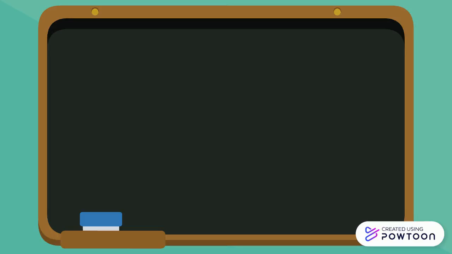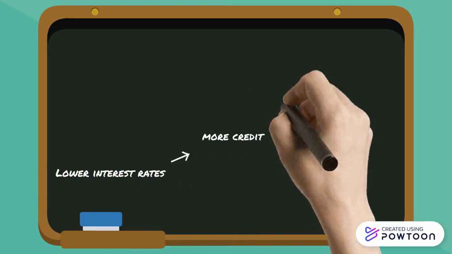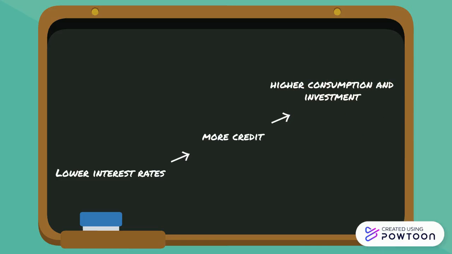In theory, setting a lower interest rate will encourage people to take more credit from banks, which will in turn result in higher consumption and investment. Therefore, in order to understand how an aging population affects the efficiency of monetary policy, we need to understand how households at different stages of development relate to credit.